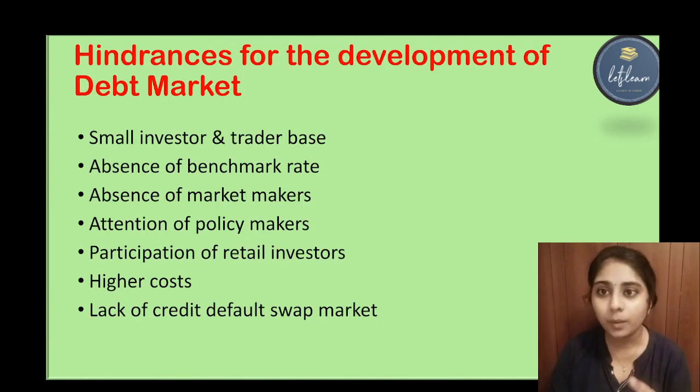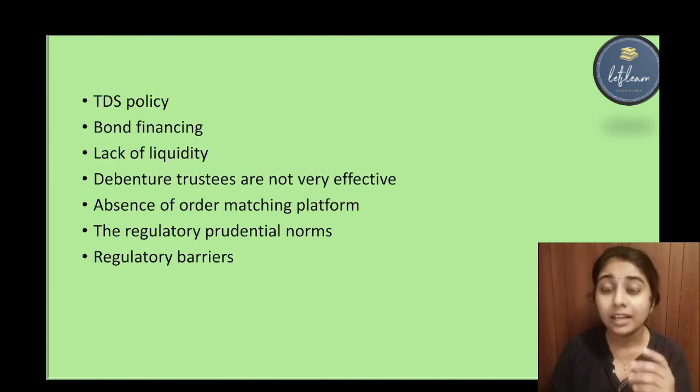So first one is small investor and trade base. Second one is absence of a benchmark rate. Third, absence of market makers. Then inattention of policy makers. Then less participation of retail investors. Higher transaction cost. Then lack of a credit default swap market. Then varying TDS policy, less interest in bond financing, lack of liquidity, then debenture trustees are not very effective, then absence of an order matching platform, regulatory prudential norms are very restrictive, and a lot of regulatory barriers. So these are the main hindrances for the development of a debt market.